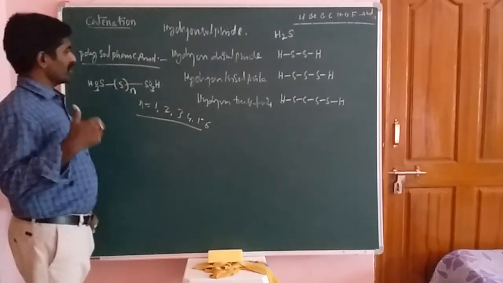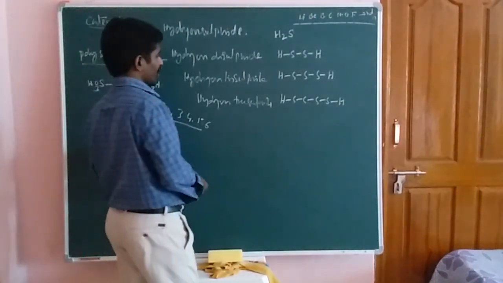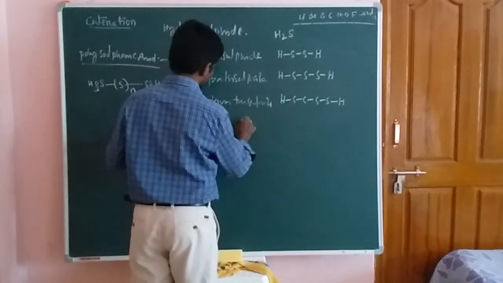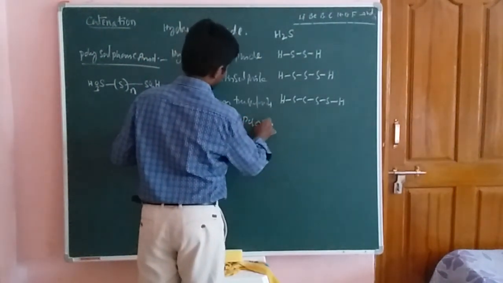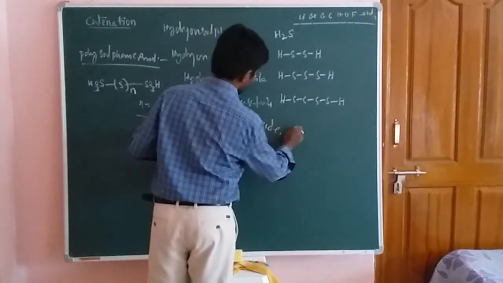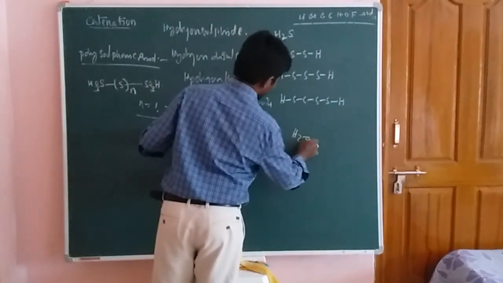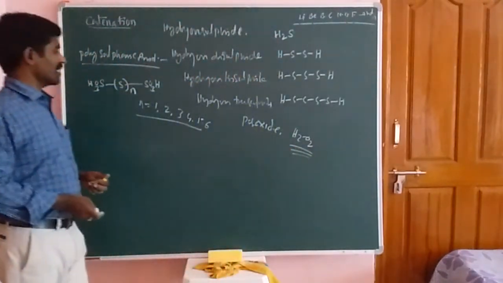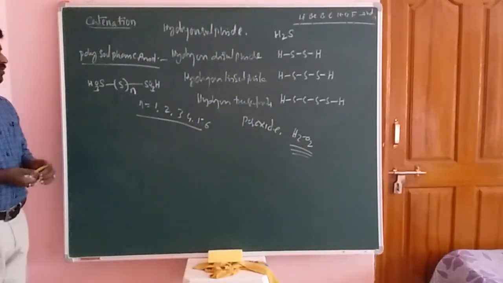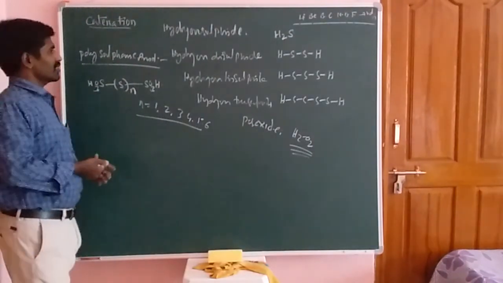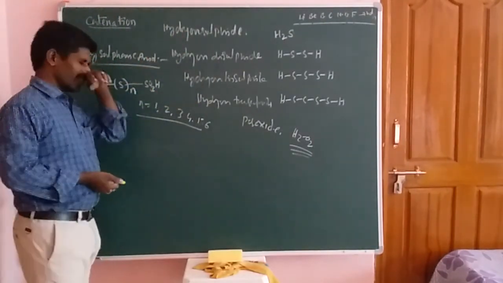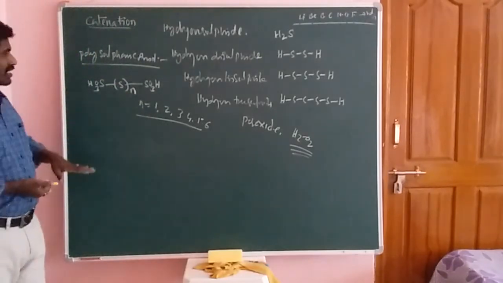But oxygen is also able to form poly compounds, that means the peroxide compound. Peroxide means H2O2, a polyoxide containing compound. These are the sulfonic acids, and these other compounds are called sulfides. So this is the catenation property.